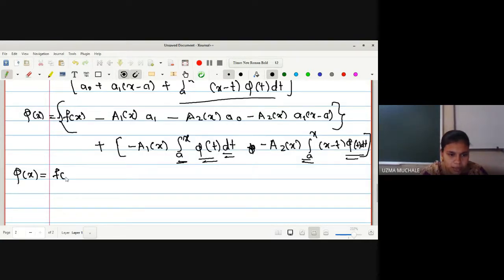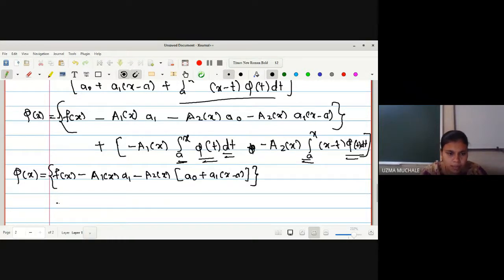This is simply f of x minus a1 of x into a1, and negative a2 of x, inside the bracket a naught plus a1 into x minus a.